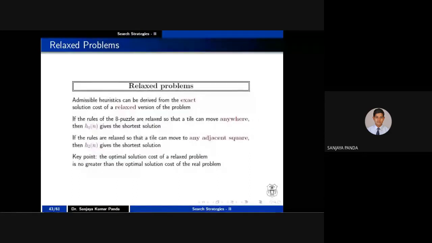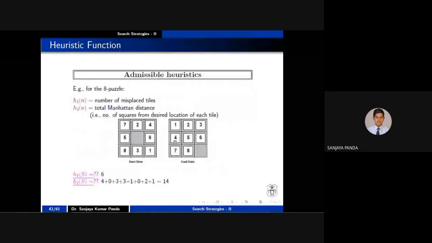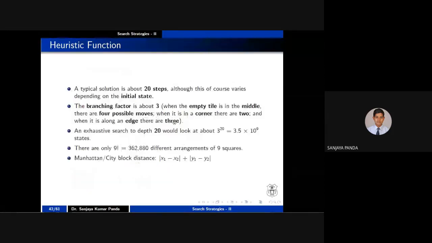Relaxing this problem means one can say that 3 can move directly to 1. So this is one of the relaxed problems, right? One may say that 7 can also move to 1. That may be considered a relaxed problem. So you go through this one.